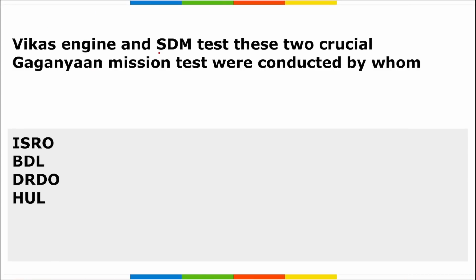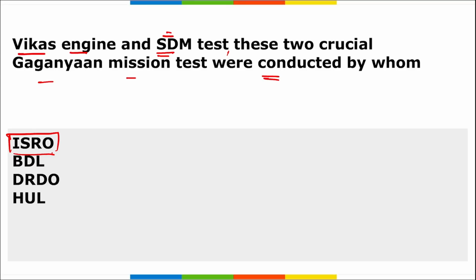Next is Vikas engine and SDM test. These two crucial Gaganyaan mission tests were conducted by which organization? So remember, it is your ISRO that has recently conducted Vikas engine and SDM test, right? And they were tested for Gaganyaan mission. Gaganyaan is your human space flight program. All right, and it is expected to be launched soon. And these two missions that we are talking about, that is your Vikas engine and SDM test.